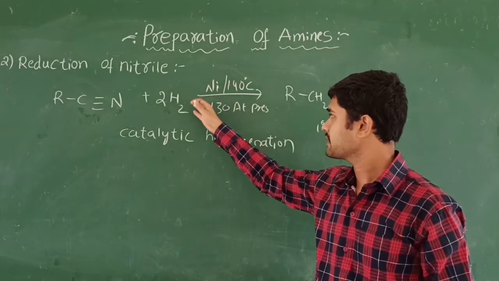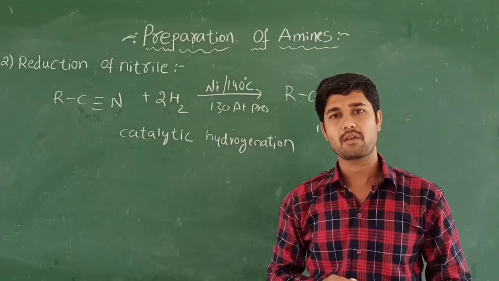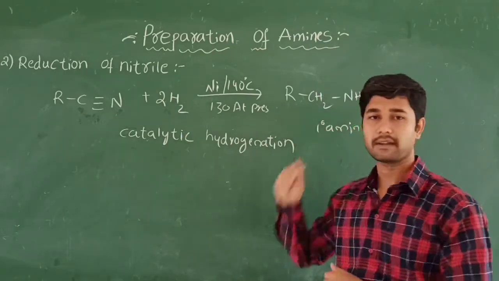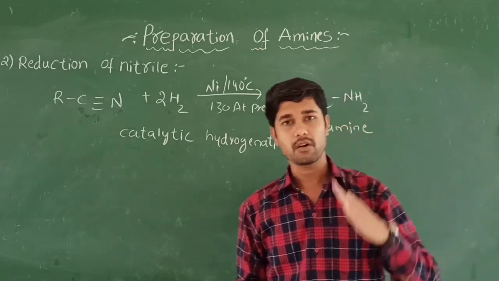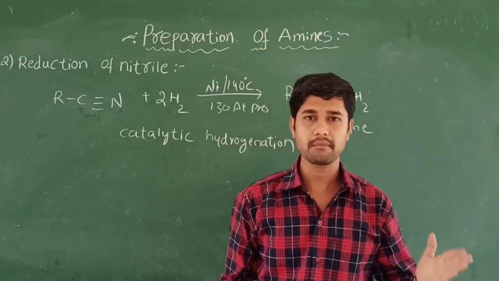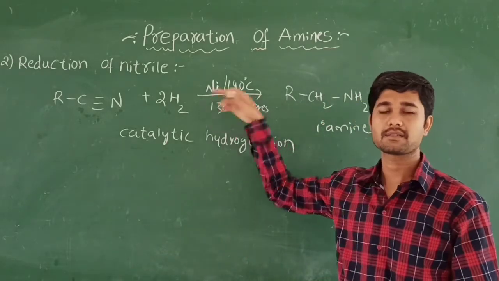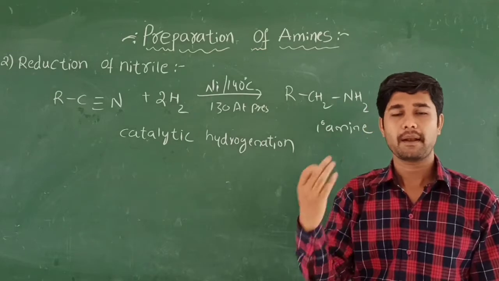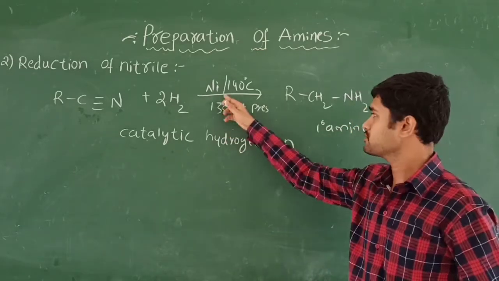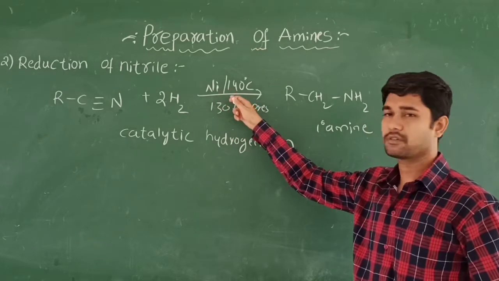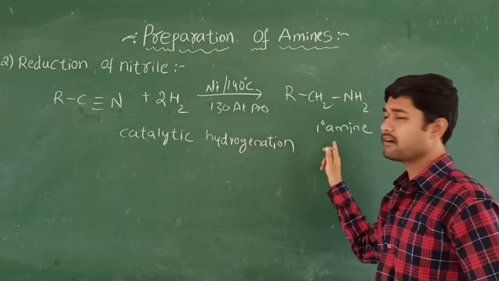If you take this reaction in the absence of the nickel, palladium, platinum catalyst, what happens? It takes a lot of time to get the product, and it also requires a high temperature. So in order to reduce the time and the temperature, we are going to use nickel catalyst or palladium catalyst or platinum catalyst. These come under the group 10 elements. By using this nickel catalyst, we lower the temperature to 140 degrees Celsius, and you are going to get the primary amine.